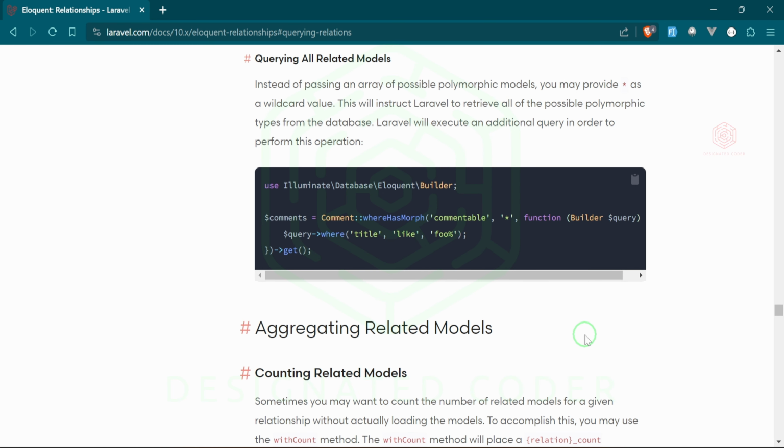But the point I'm trying to make is that you should take a look at the documentation. I've already given you more of a real world situation to kind of use these relationships, but practice, practice, practice, practice, and that will force you to become successful in dealing with these relationships.